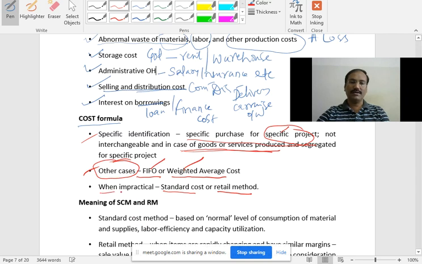When impractical means normally it is not a regular business, right? You are not running a regular business. If you are running other than a regular business, then you go for the standard cost or retail cost.